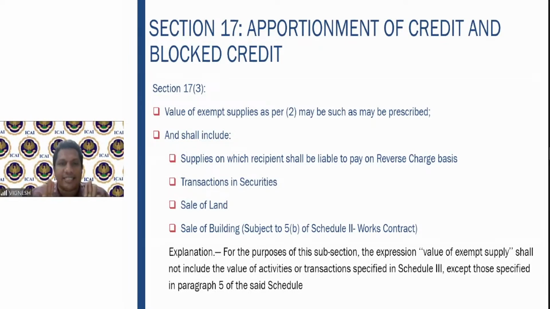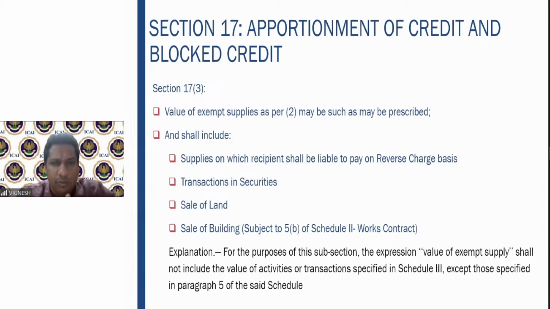Transactions in securities, such as shares, will also be covered under exempt. Sale of land will be covered under exempt, and sale of building, subject to paragraph 5B of Schedule 2 on works contract. What does it say? We have seen Schedule 2 very clearly. Sale of the building will be exempt provided the entire consideration is received after the issuance of the completion certificate or occupancy certificate.